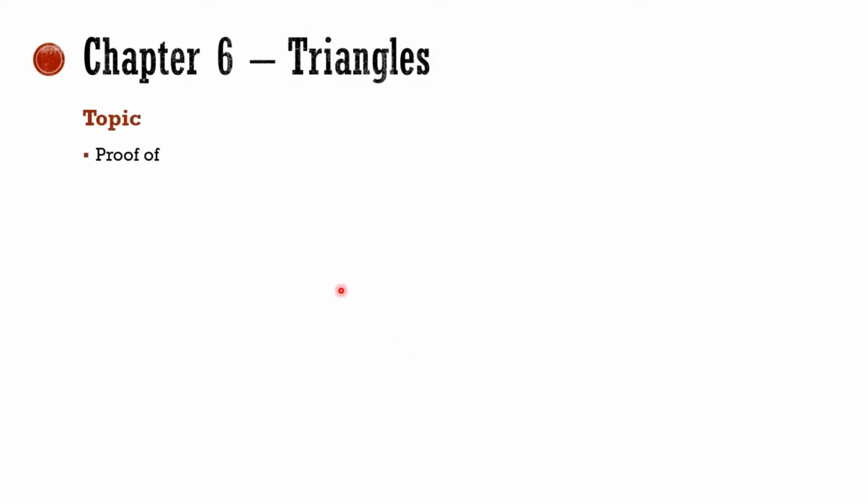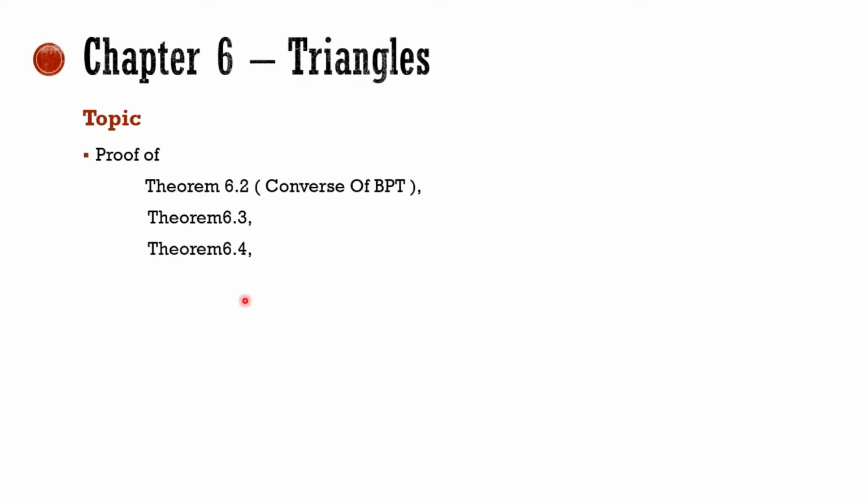In chapter 6, proofs of the following theorems are not part of the new syllabus. Theorem 6.2, that is the converse of BPT. Theorems 6.3, 6.4, 6.5, that is similarity of triangles. 6.6, ratio of areas of two similar triangles. 6.7 and theorem 6.9. These theorems you just have to prepare, but without proof. Proofs of these theorems are not part of your new syllabus, but questions are possible based on these theorems.